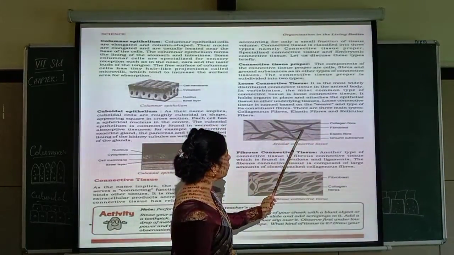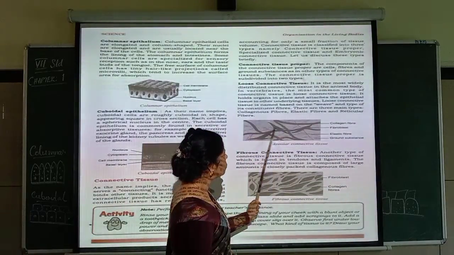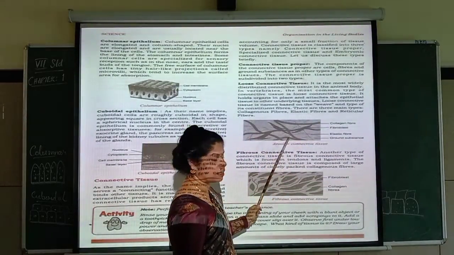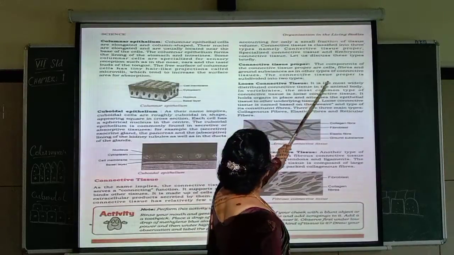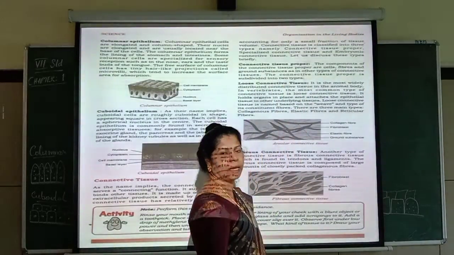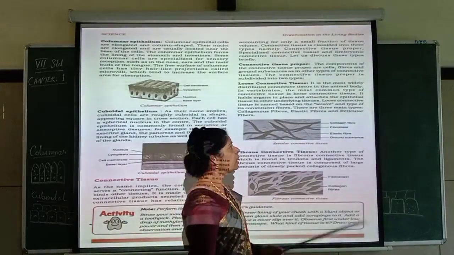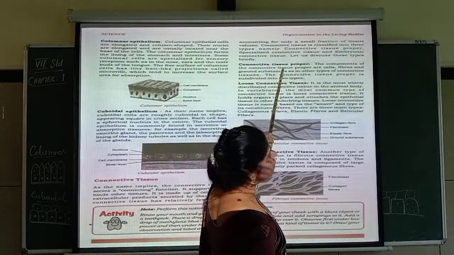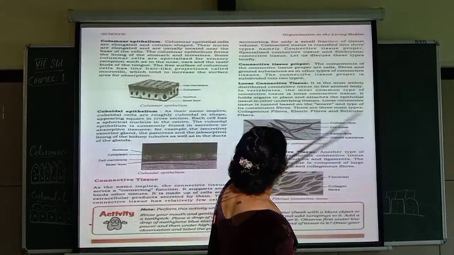Can you see this? Thread-like structures here. So this is what you call fibers. They are thick ones. You can see here that way. And ground substance. Ground substance means, I told you, it is jelly-like or fluid-like substance. So all these things are present here under connective tissue proper.